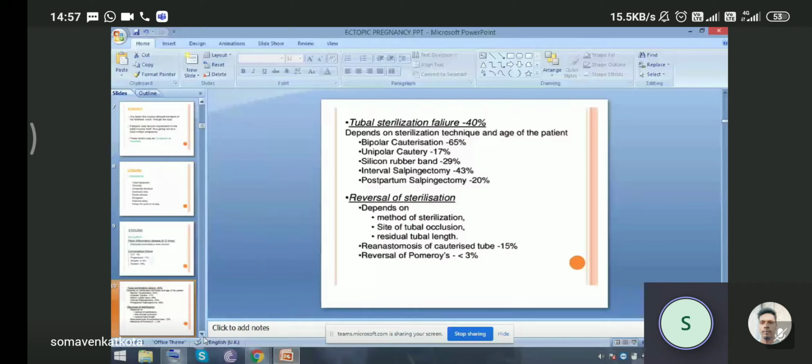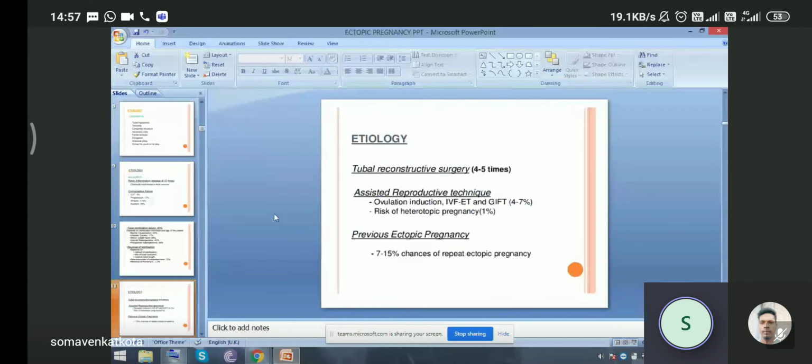So in etiology, this is an acquired cause: tubal reconstructive surgery increases the chances 4 to 5 times. Then assisted reproductive techniques, ovulation induction, IVF-ET, give 4 to 7%. The risk of heterotopic pregnancy is about 1%. And if the patient has a previous ectopic pregnancy, then 7 to 15% chances of repeat ectopic pregnancy can happen in the same patient.